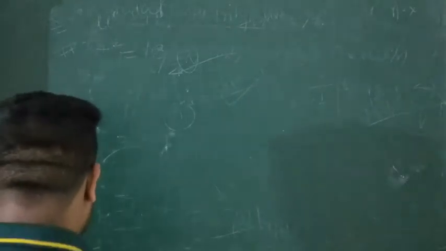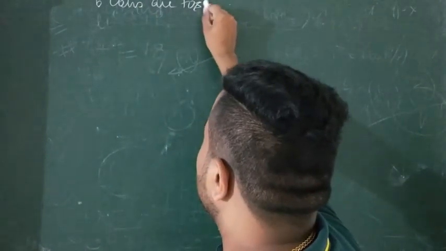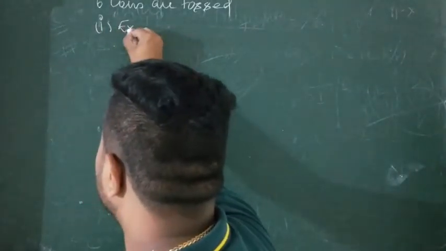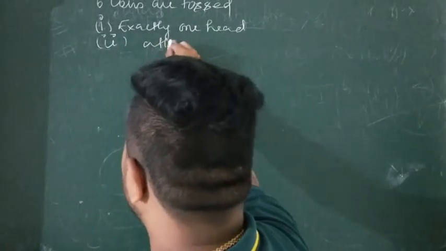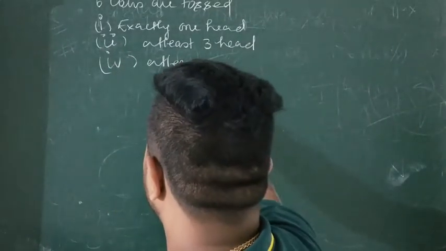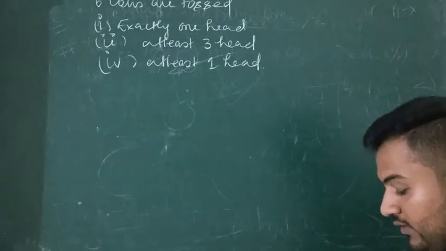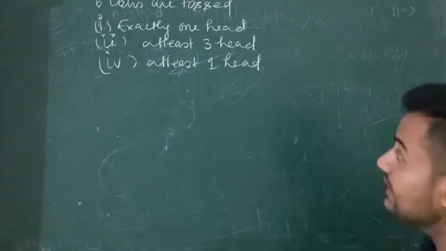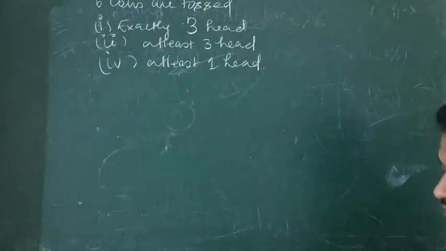Right. 6 coins are tossed. Find the probability of getting exactly 3 heads. Second, at least 3 heads. And third, at least 1 head. So repeating the question, it says 6 coins are tossed. Find the probability of getting exactly 3 heads, at least 3 heads, at least 1 head.